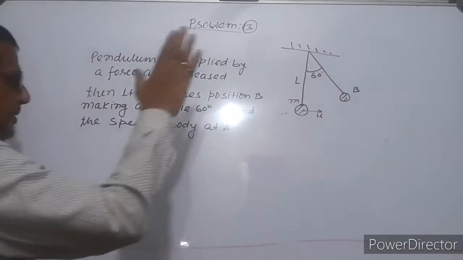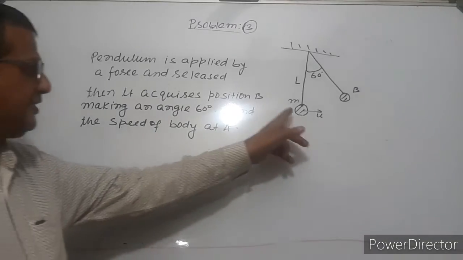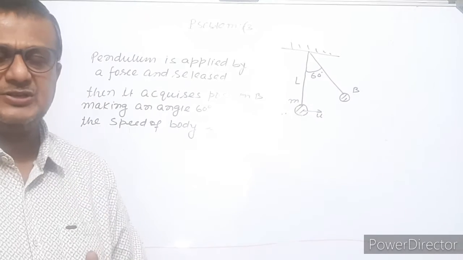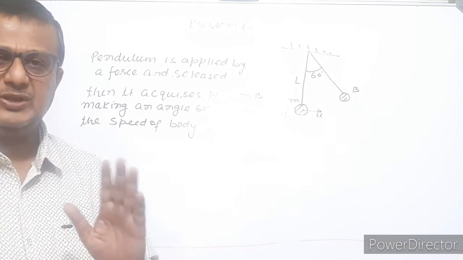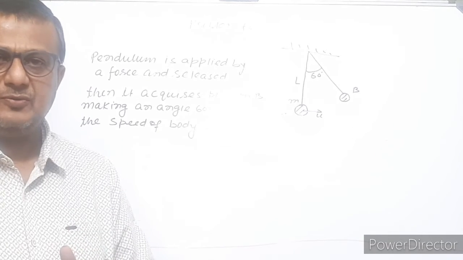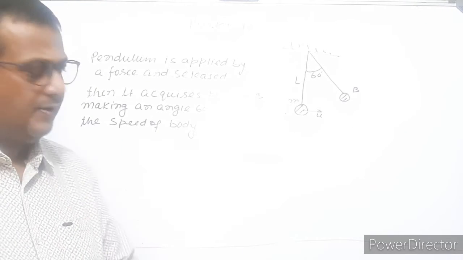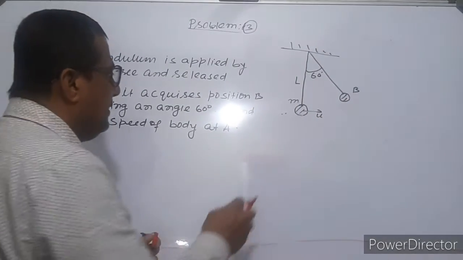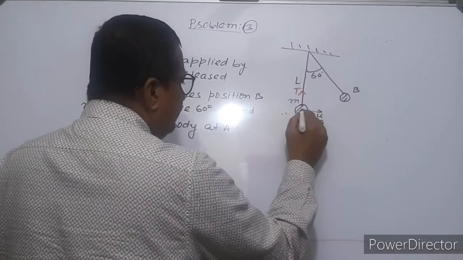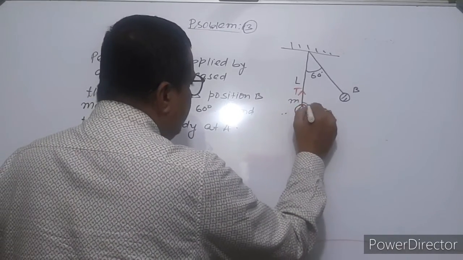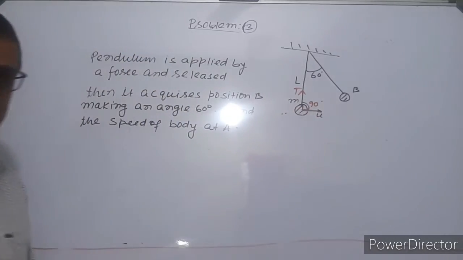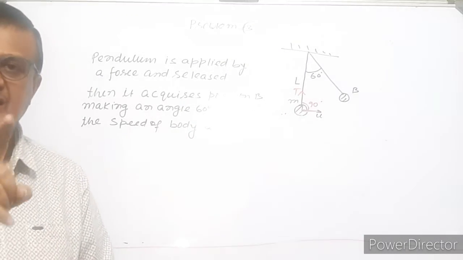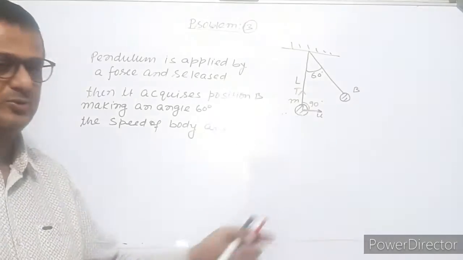Actually, when it is released, only one force is acting, that is the gravitational force. Since gravitational force is a conservative force, we can use the conservation of mechanical energy. One more force is also acting, the tension in the string, but tension makes 90 degree with the displacement. So the work done due to tension will be 0. So only one conservative force is acting, that is gravitational force.